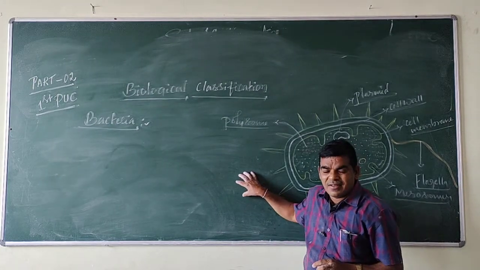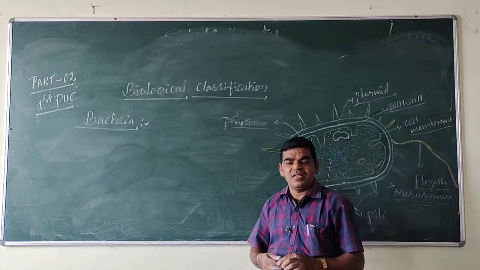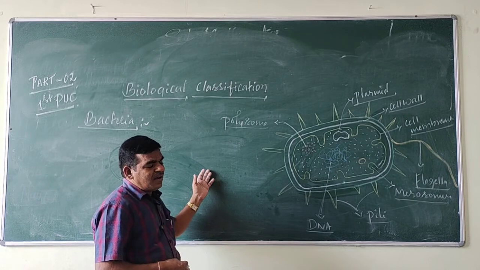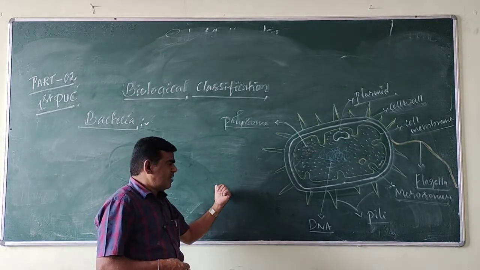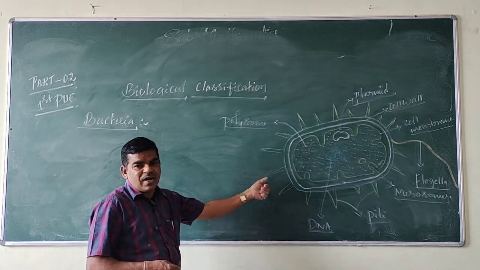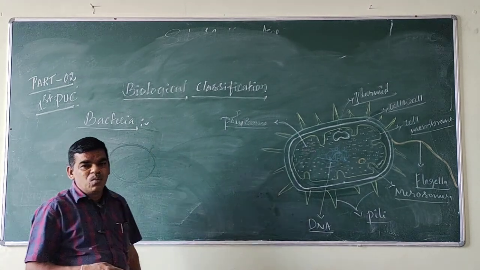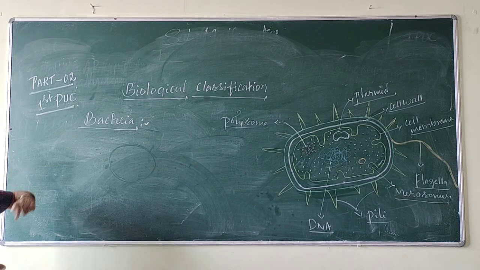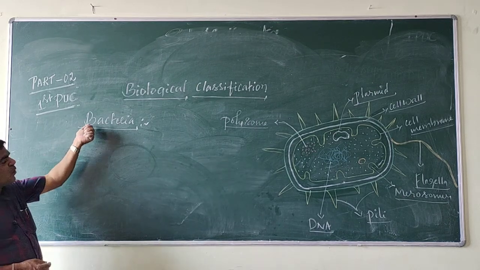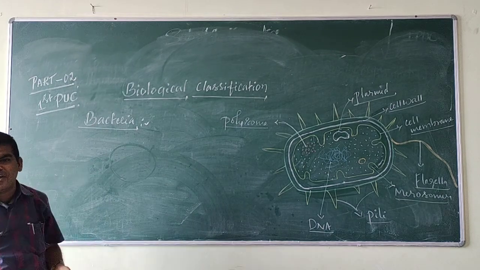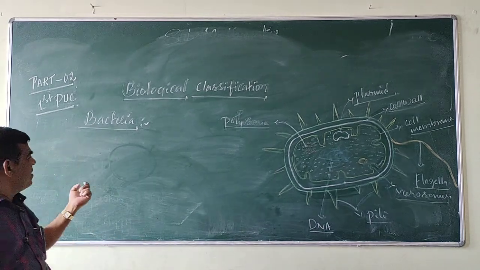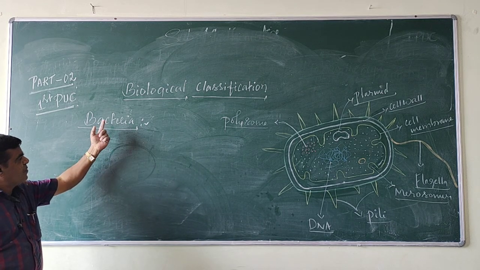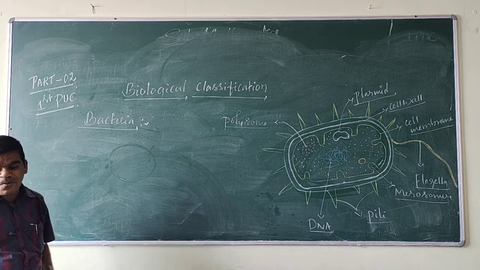In some bacteria, the flagella is absent, so such bacteria cannot move. If flagella is present, the bacteria move; otherwise, the bacteria cannot move in the absence of flagella. Eubacteria contain two types, bacteria and cyanobacteria.